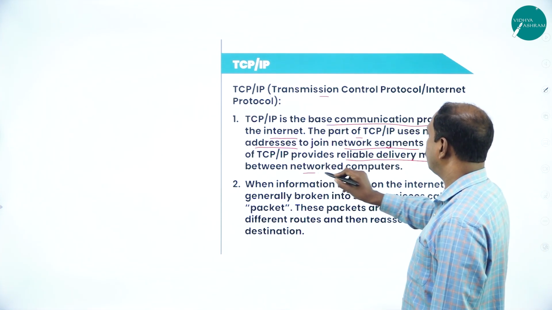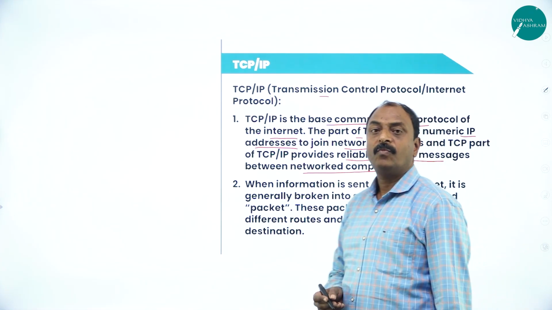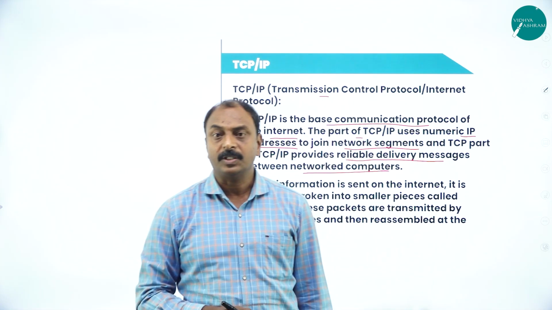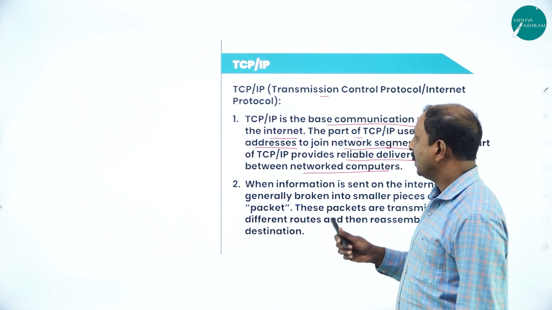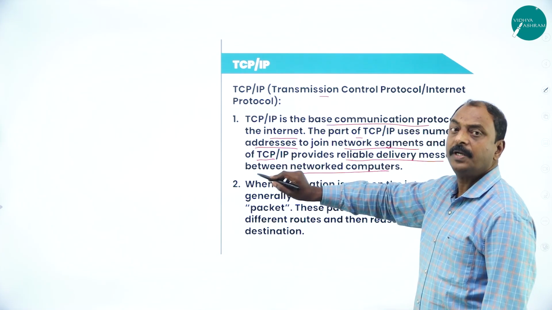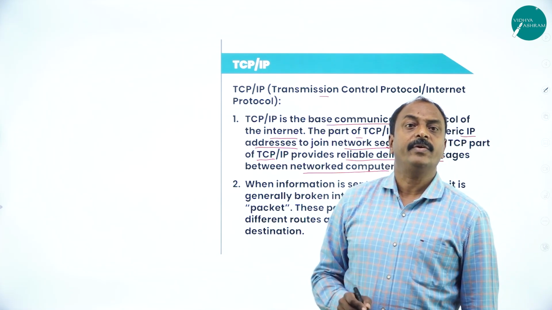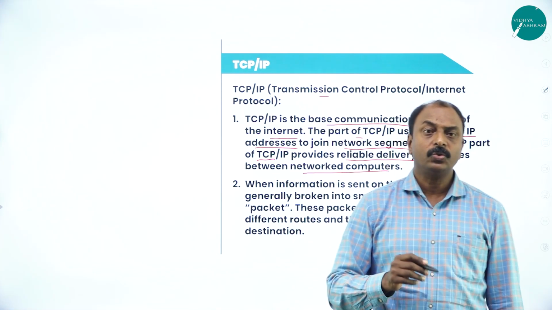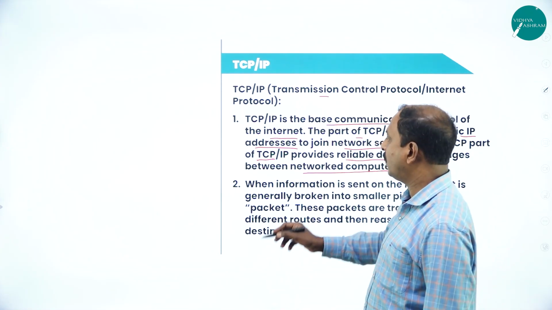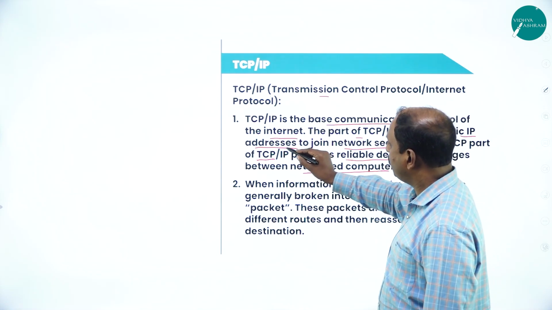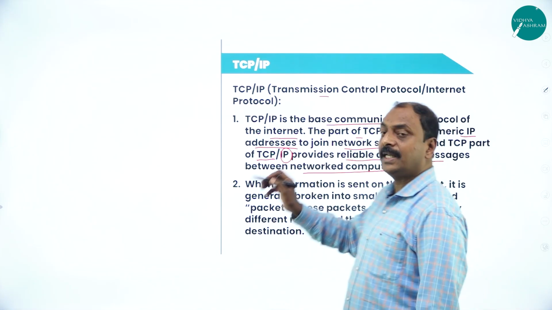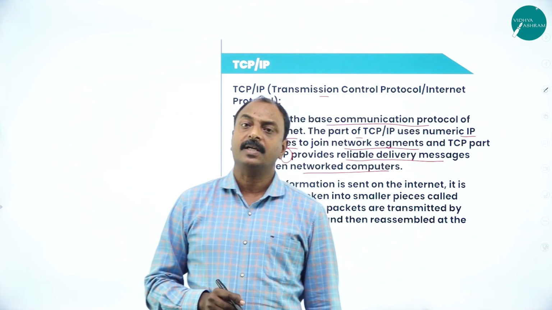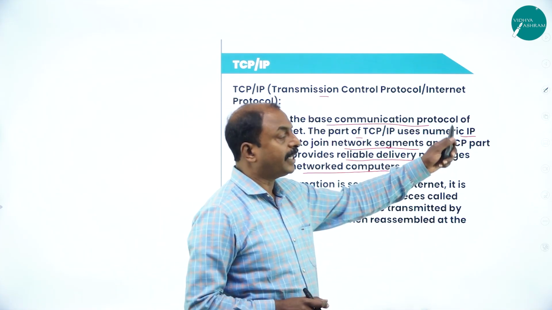of messages between network computers. As we have seen the function of the transport layer in the previous OSI reference model, here TCP is a protocol. It provides a guaranteed delivery of data from host to destination computer. That is the responsibility of the TCP protocol. And the IP protocol, or Internet Protocol, is nothing but the address of a computer in a computer network. It is a numeric address.